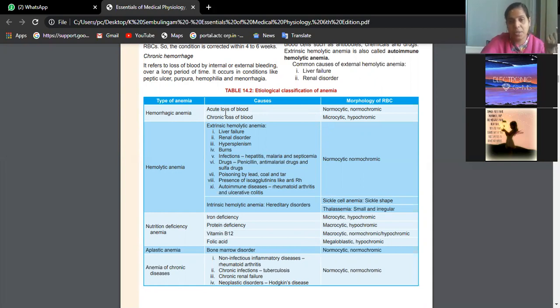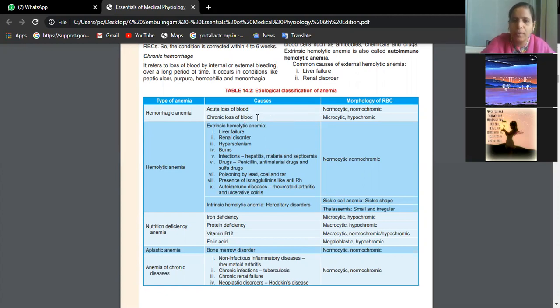Menorrhagia, metrorrhagia, these are all menstrual disorders which are associated with heavy bleeding. Chronic loss of blood occurs in certain cancers like gastric cancer, where daily a small amount of blood will be lost in the GIT. The loss of blood in the fecal matter is called dash.